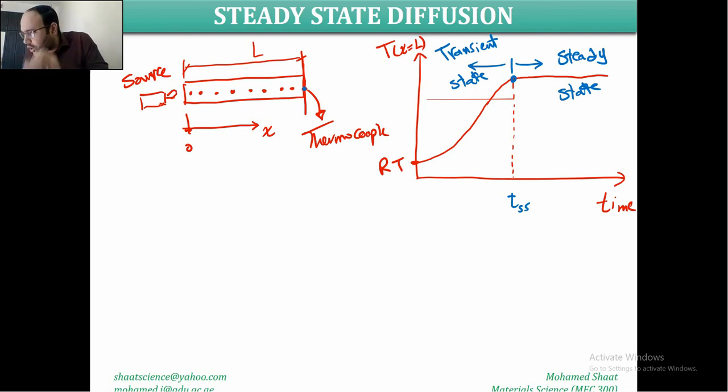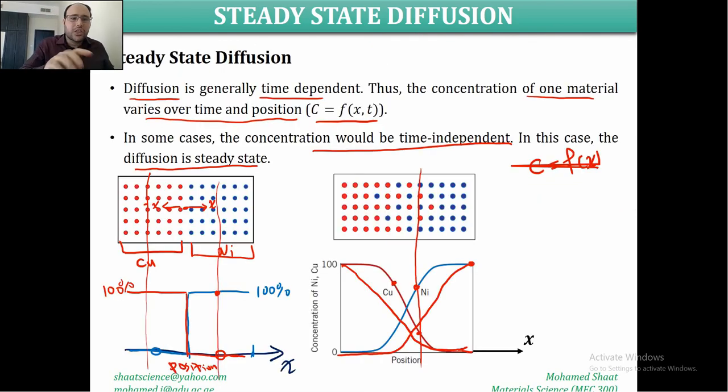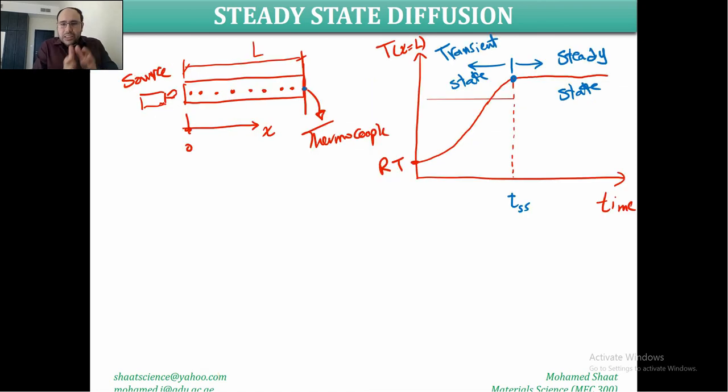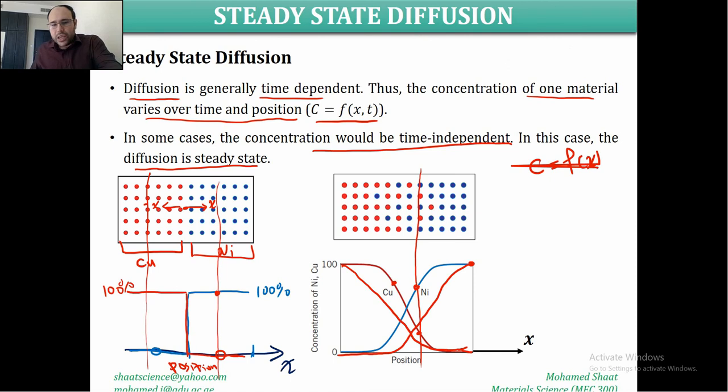Why? Because the temperature will not depend anymore on time. This indicates that the concentration will not be dependent on time. This also indicates that the diffusion will not be dependent on time. So here the focus is on steady state diffusion. We can study the transient diffusion within this instant of time, but it is more complicated and requires more advanced analytical models to investigate how the concentration is going to change over time.